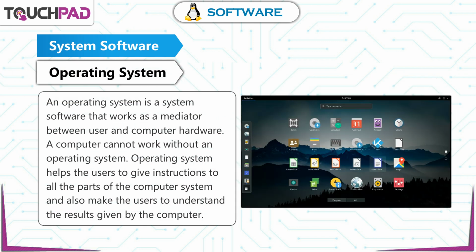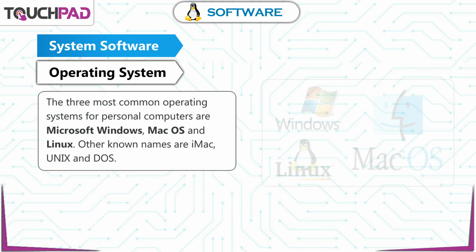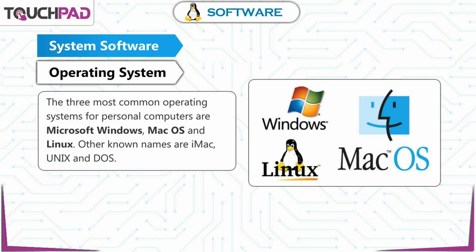Operating system. An operating system is a system software that works as a mediator between user and computer hardware. A computer cannot work without an operating system. Operating system helps the users to give instructions to all the parts of the computer system and also makes the users understand the results given by the computer. The three most common operating systems for personal computers are Microsoft Windows, Mac OS, and Linux. Other known names are iMac, Unix, and DOS.